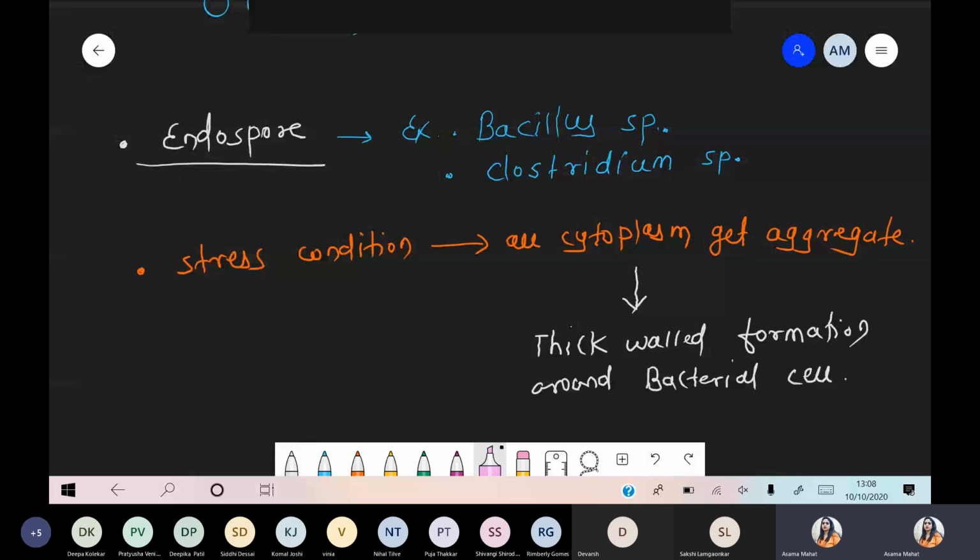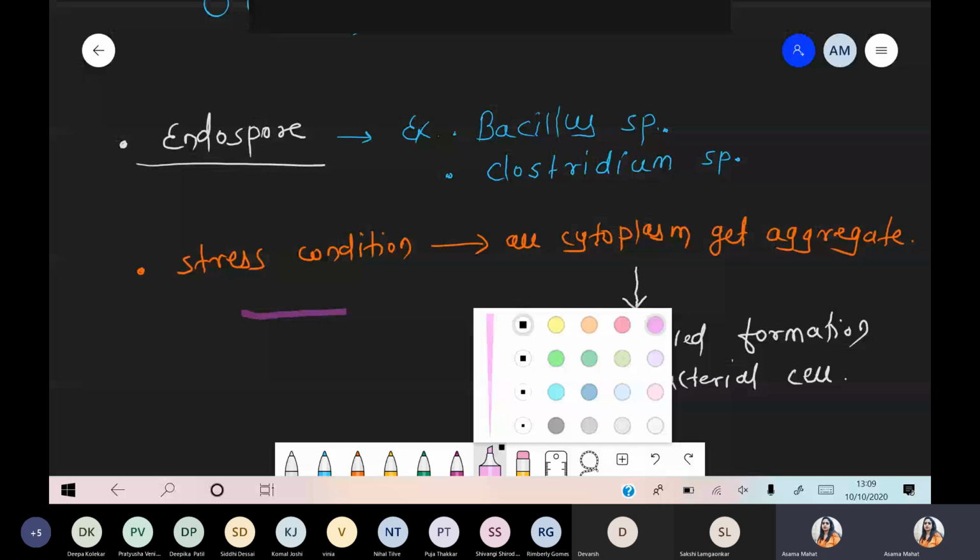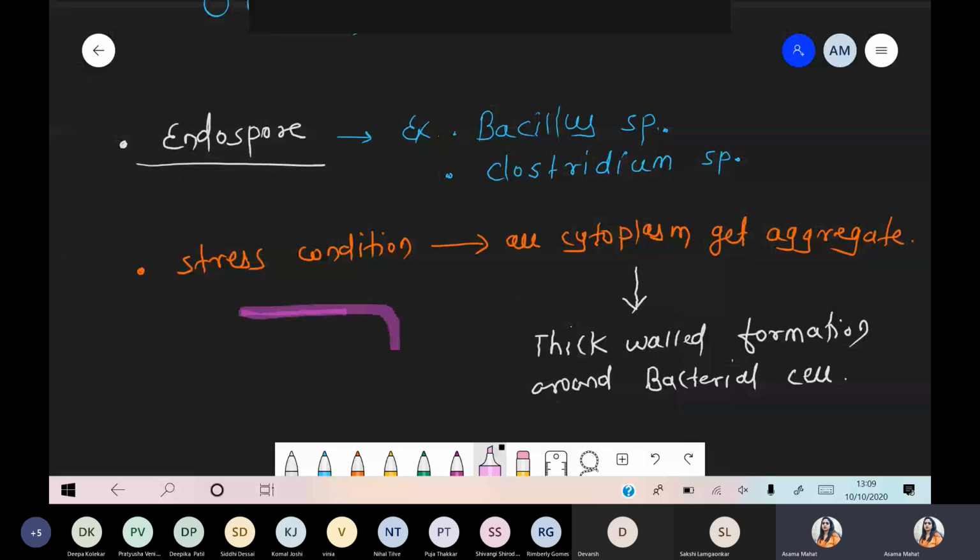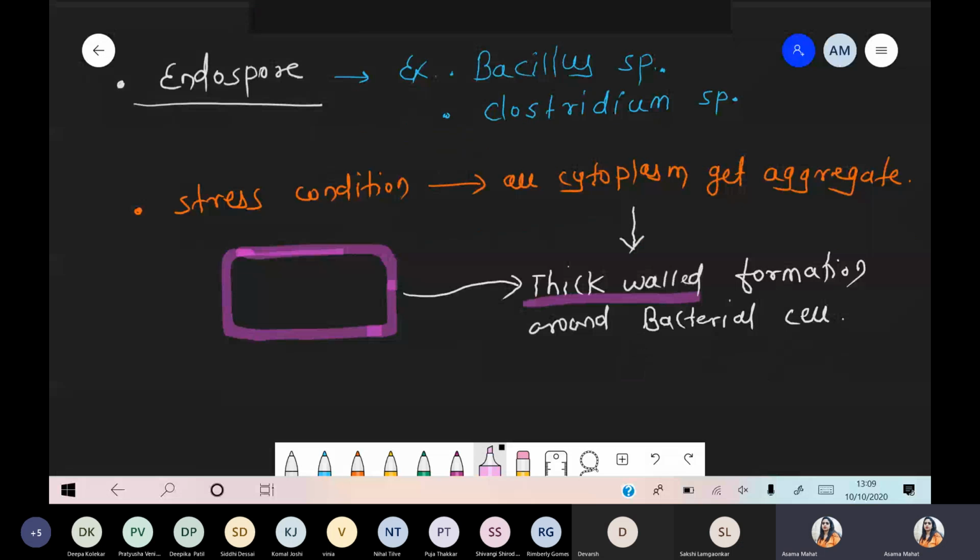It is a bacillus, and bacillus are mostly rod shaped, so we are drawing a rod shape. For example, these are the bacteria, but these are not normal bacteria, because now such bacteria have a thick wall around them. Okay, what we have drawn here is the thick wall. There is a presence of this thick wall because in unfavorable condition, a thick wall forms. And the cytoplasmic material gets aggregated inside the cell. All that material gets aggregated.